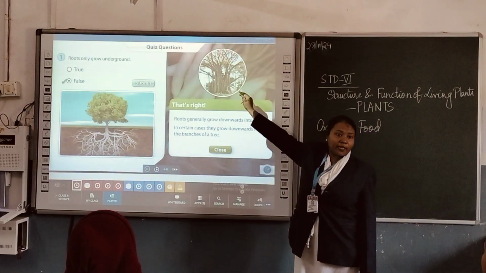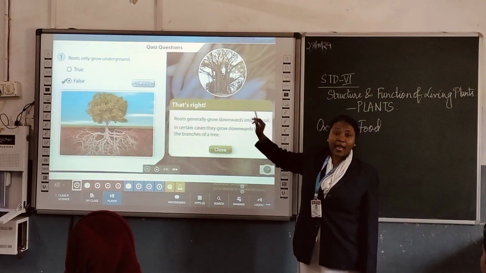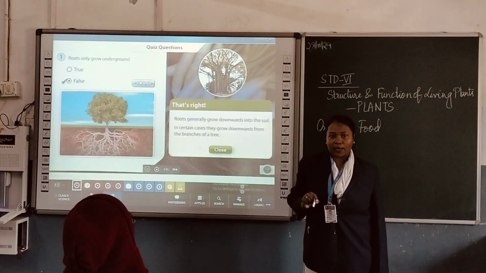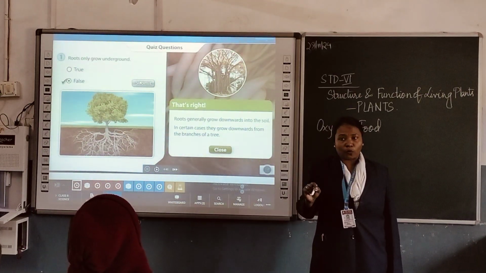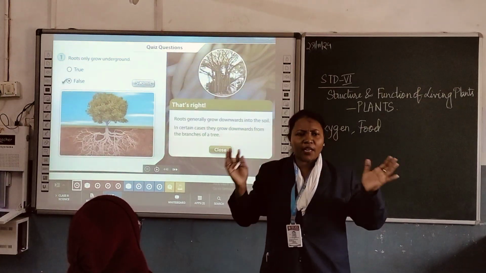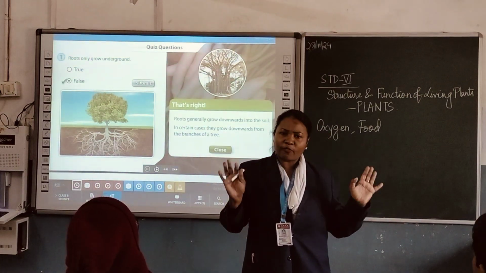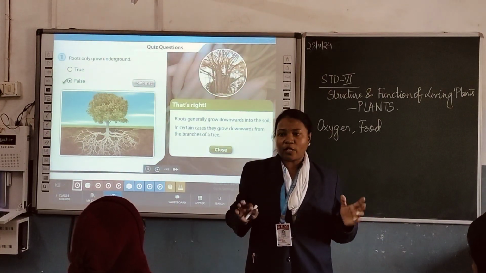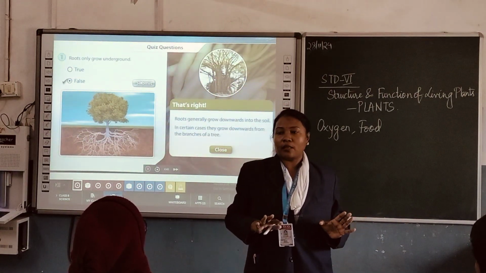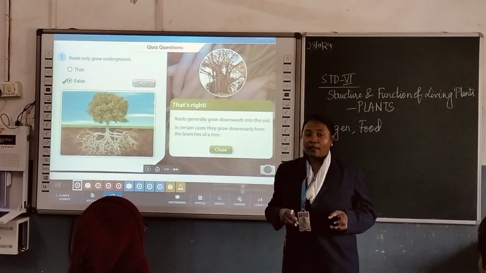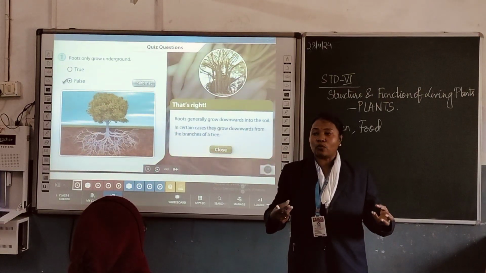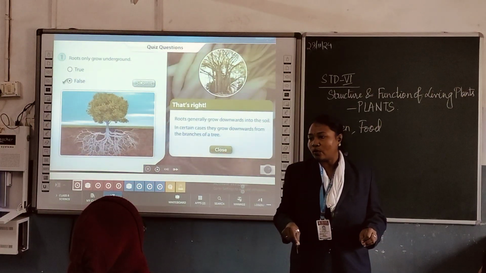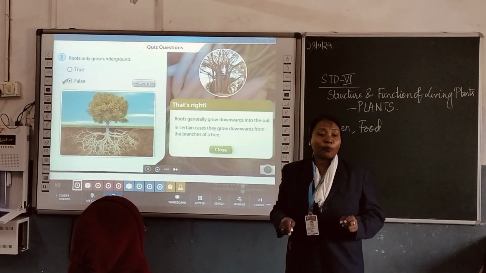Okay, this is a banyan tree. We can see there are hanging roots. These roots are also called prop roots. Why is it so? You know, banyan is a very huge tree. It may fall down because it has heavy branches. So in order to avoid that, the root system is made in such a way that there are hanging roots, and these hanging roots, in due course of time, go and fix themselves under the ground. And so they are also known as prop roots.